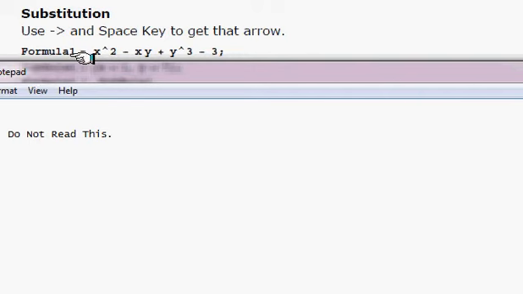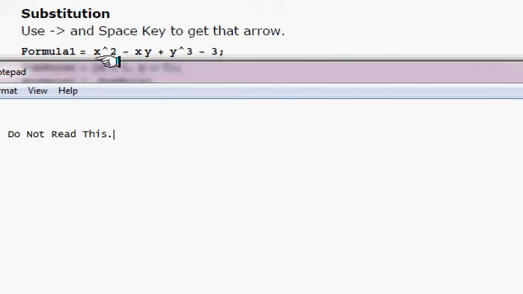Okay, so here's a formula where x and y are indeterminate. The good part is that if there's a little space between x and y, Mathematica recognizes it as x times y. But if you type xy together, it's going to recognize xy as one variable with the name xy. So make sure you have a space between x and y. So x squared minus x times y plus y cubed minus 3. So this is a formula.